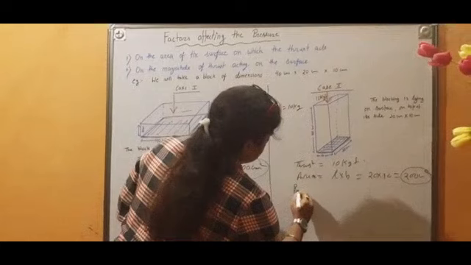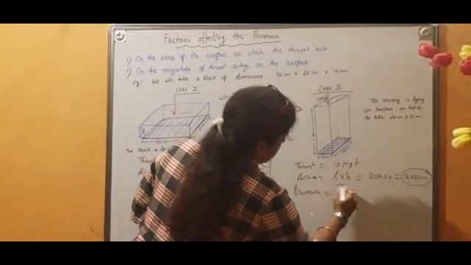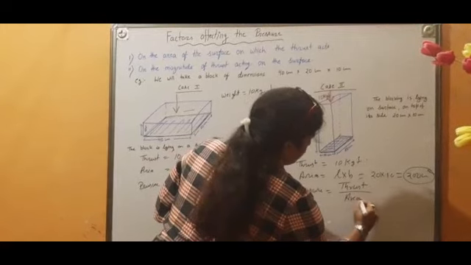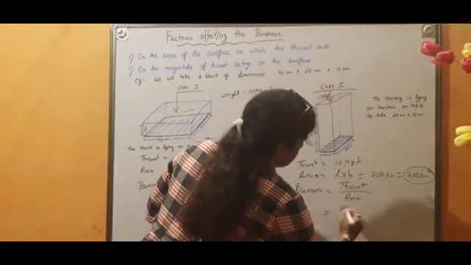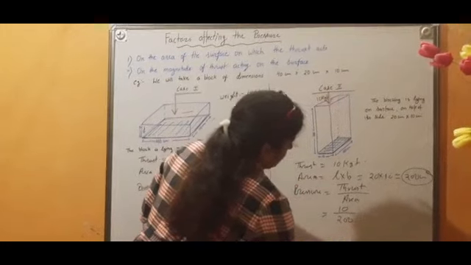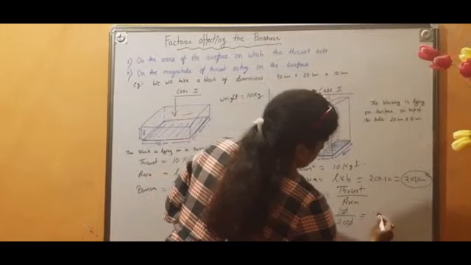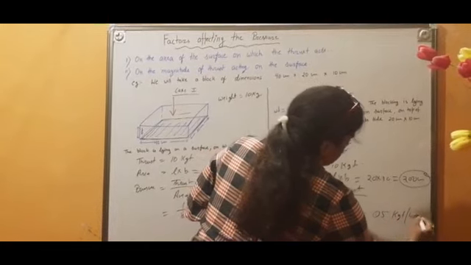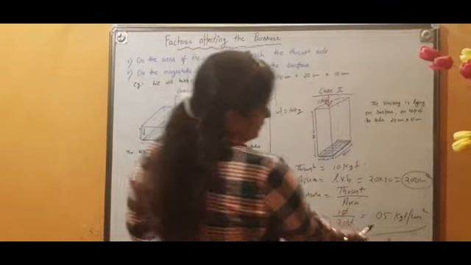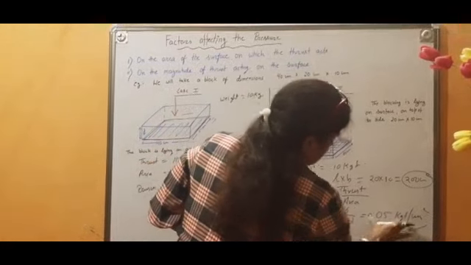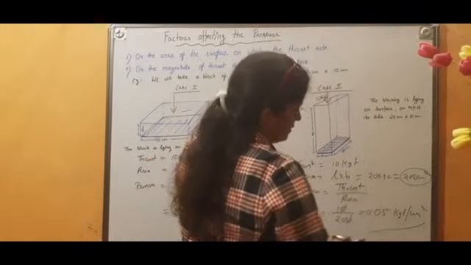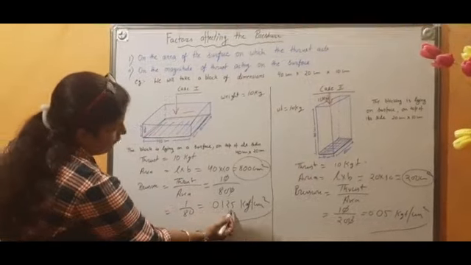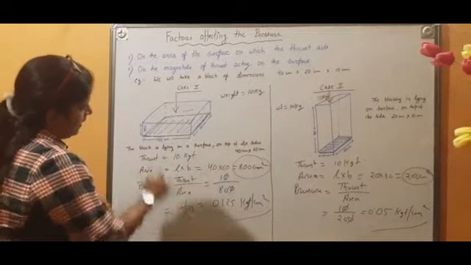So pressure is equal to thrust upon area. Thrust is 10 kgf and area is 200, so it is 0.05 kgf per centimeter square. So here you will see that 0.05 kgf per centimeter square pressure is applied on this surface, and here 0.0125, which is much lesser than this one, pressure is applied on this area.